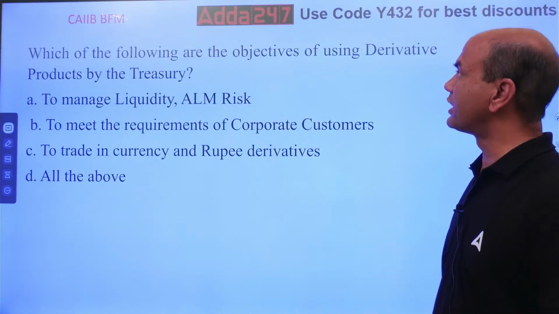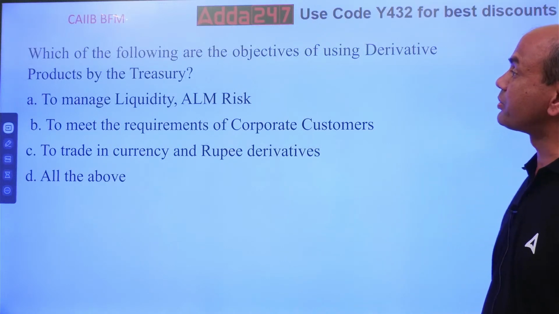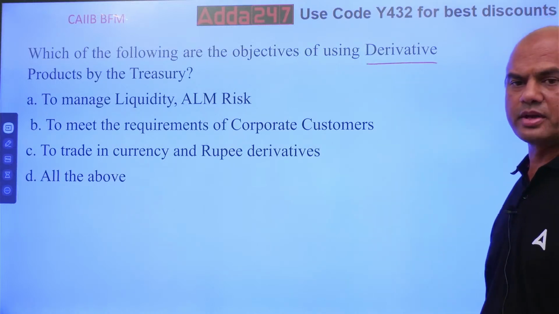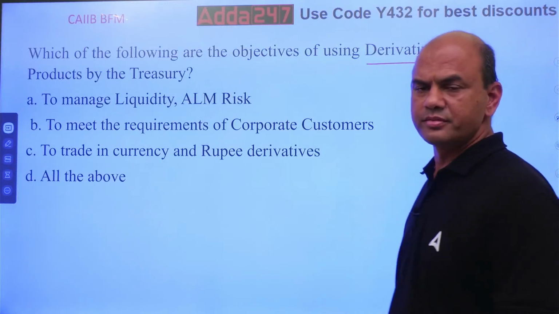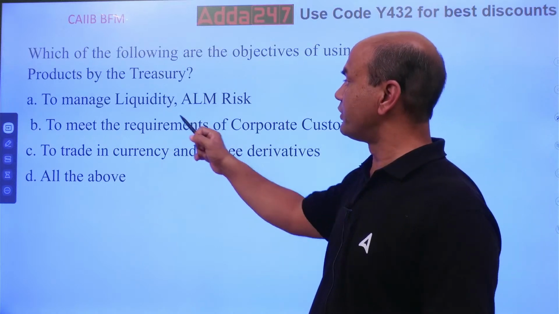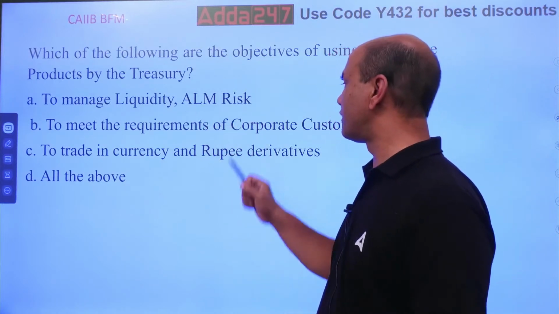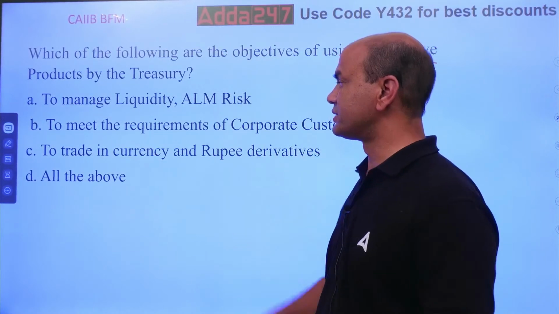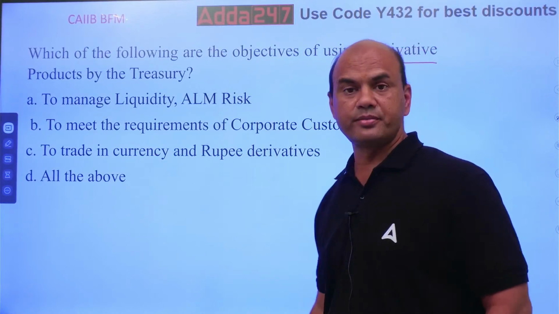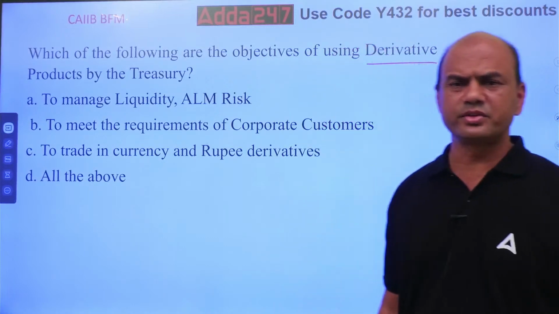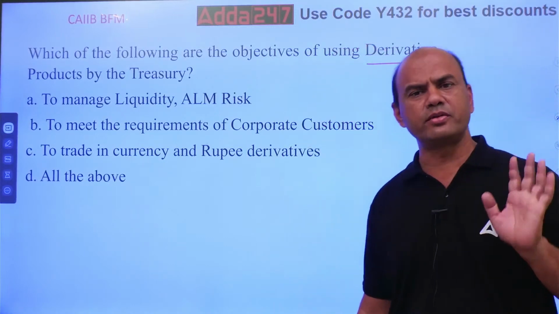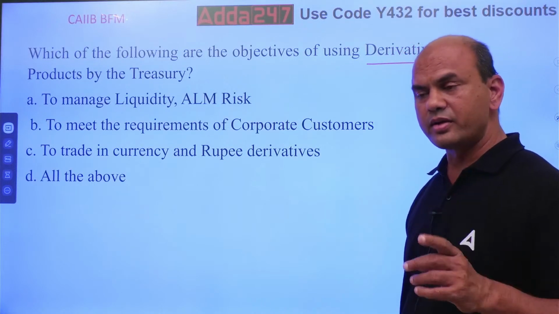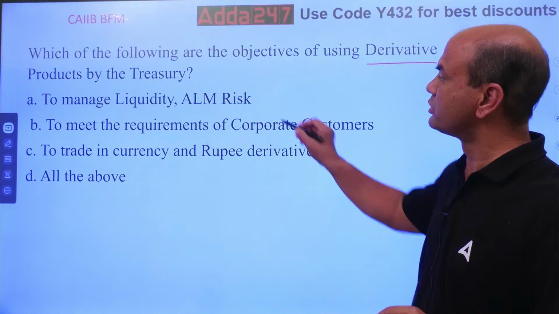Which of the following are the objectives of using derivative products in treasury? Means why do we use derivatives in treasury? To manage the liquidity and ALM risk, to meet the requirements of corporate clients, to trade in currency and rupee derivatives, all of the above. Why are derivatives used? Here, what is the basic aim of derivatives in banking? Banking I am talking. The basic aim in banking is to manage the risk.